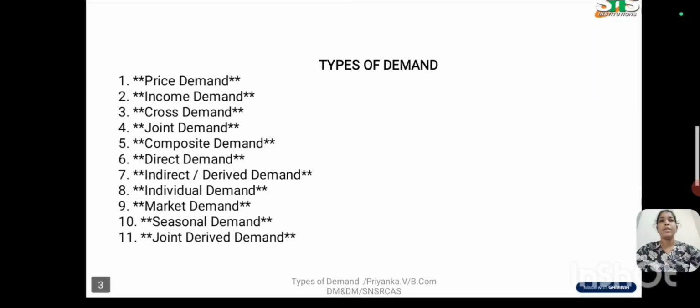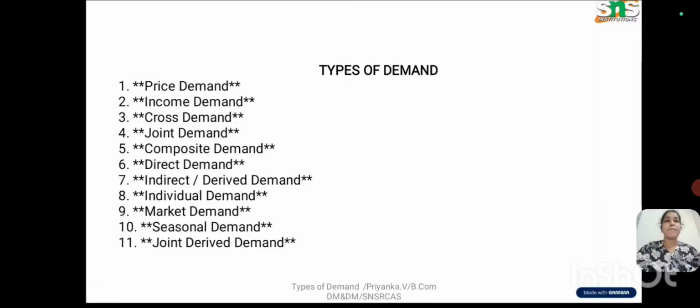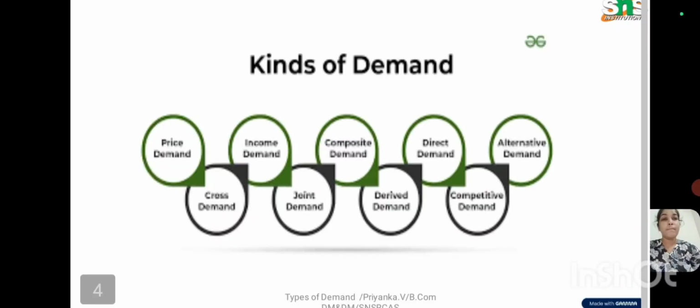Next is competitive demand. Competitive demand happens when two goods compete with each other because they satisfy the same need. For example, we will take Pepsi and Coke. Two products compete with each other. So Pepsi and Coke will be competing. That is called competitive demand. So when the demand for one increases, the demand for the other will decrease. So these are about demand and types of demand.